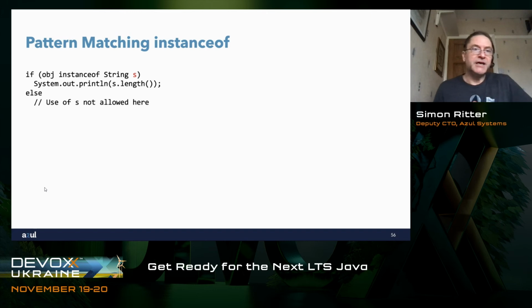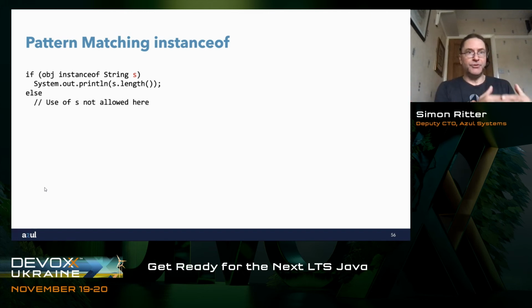Now, what we do is we say if obj instanceof String, so that's our pattern that we're looking for, and then we specify a pattern variable, s, which the compiler is going to know is the one that we want to use as a string. So it will do the extra line of code that we've removed here. It will create s as a string reference. It will then assign to that obj in a way that we can reference it as a string.